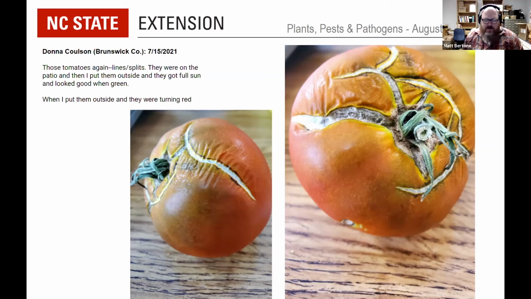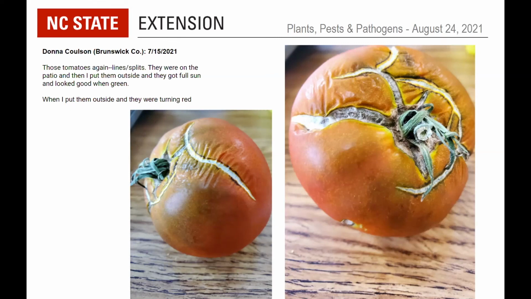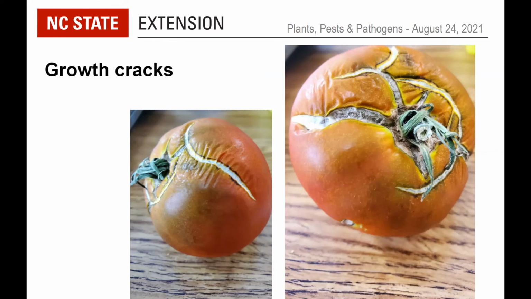Mike, you want to continue? Sure. This is a physiological problem. It's not a disease or insect. These are called growth cracks, and it's possible that when you move them outside, the growing conditions improved. Maybe they got more water, and so fruit that had already started to develop, especially under lower water conditions, when it starts to expand more rapidly, it may not be able to catch up with it. And you can get two different kinds of cracks, and you see both of them here.